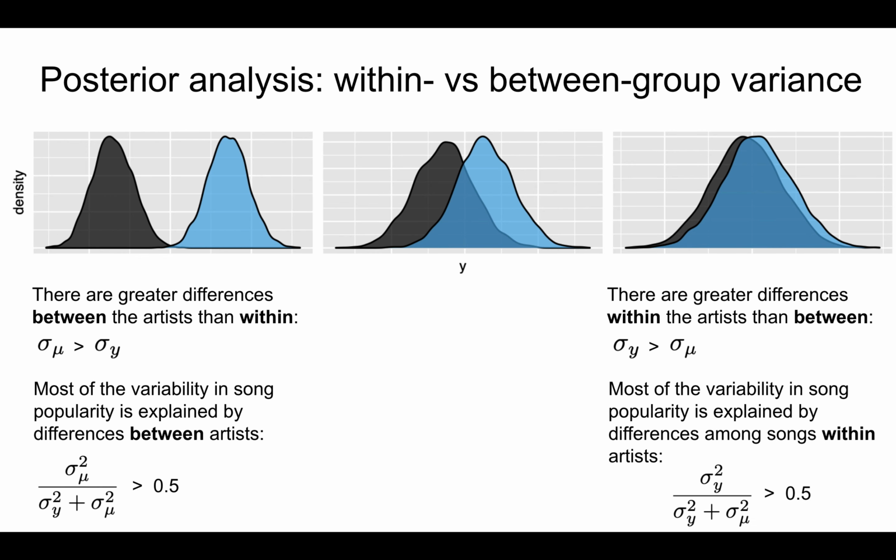Proportionally, then, most of the variability in song popularity in this scenario is explained by differences among the songs within each artist, not between the artists themselves. In between these two extremes, the middle plot reflects a scenario in which the variability in song popularity is equally attributable to differences between artists and differences among songs within each artist.